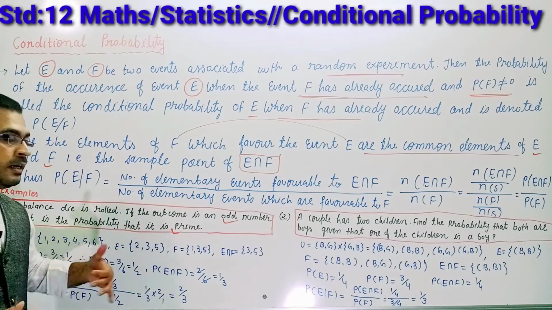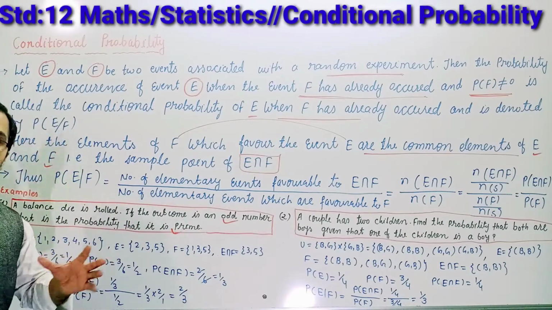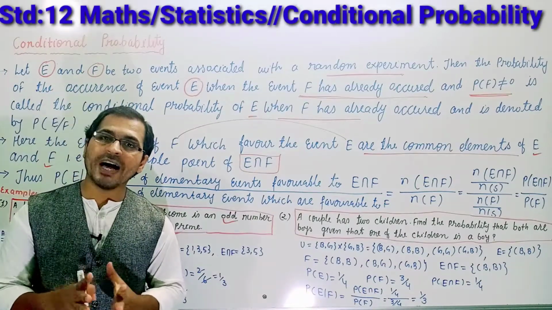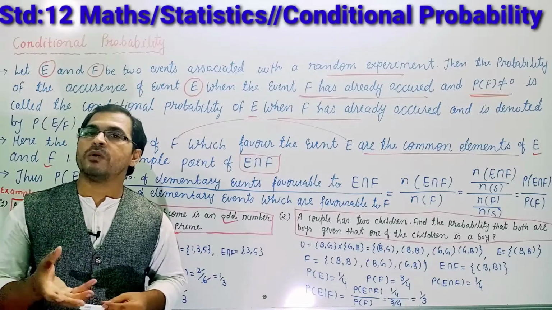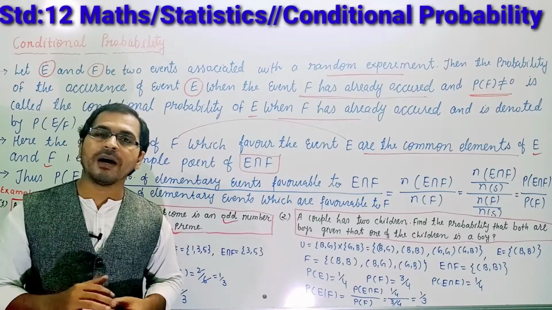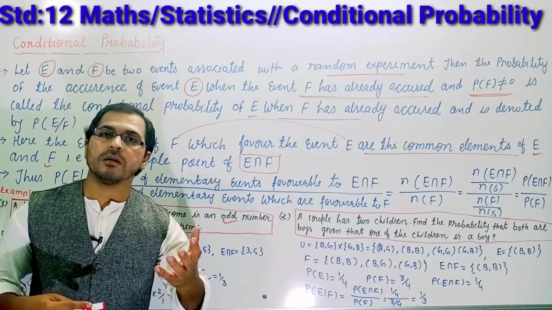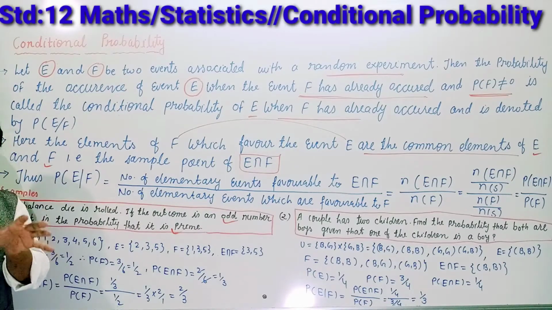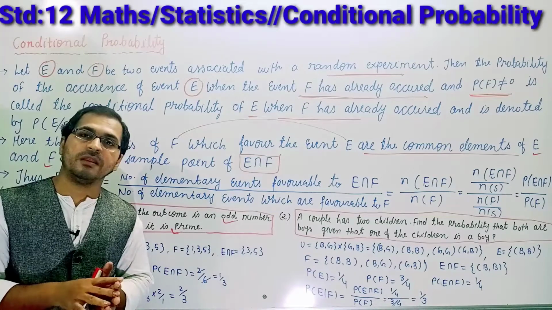Okay students, in day-to-day life we can consider, suppose you have a deck of 52 cards. The outcome is a queen. From the deck of 52 cards, the outcomes are queens.